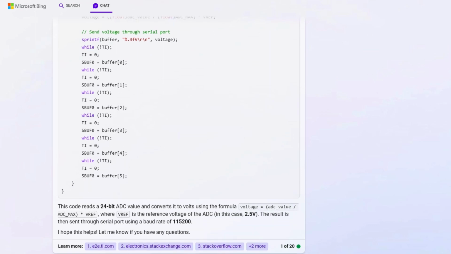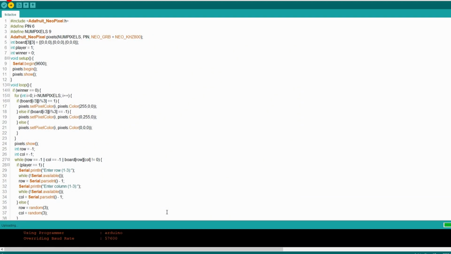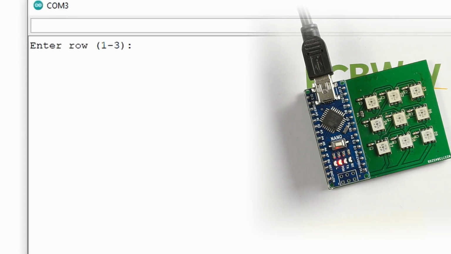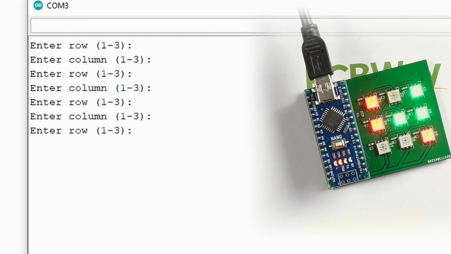Lucky for me, I did copy the complete sketch the AI generated previously. I may not be able to ask AI to modify it by adding or fixing anything, but at least I can actually test whether it works as I planned. On the serial terminal window, Arduino requests row and column, and after typing them, the selected LED will light up and the computer, or the Arduino, will also place its own mark with a different color LED. The grid will light up when the game is over. The basic idea seems to be there. It is a basic tic-tac-toe game played on the grid of NeoPixels like I requested.